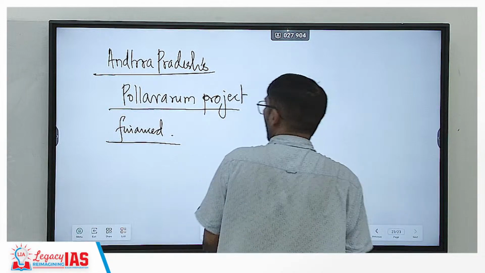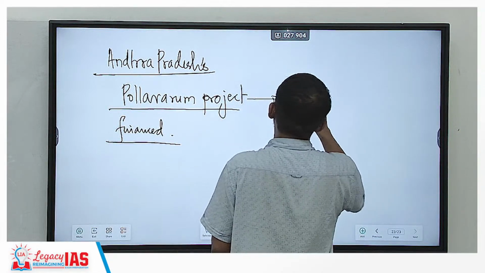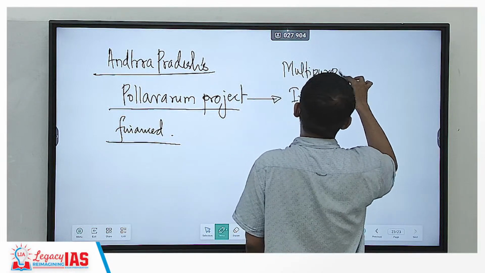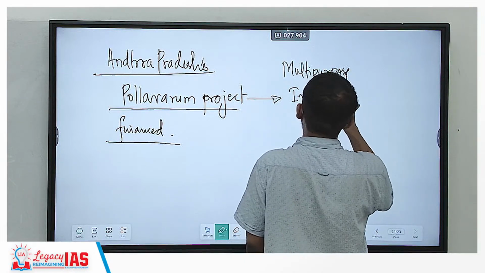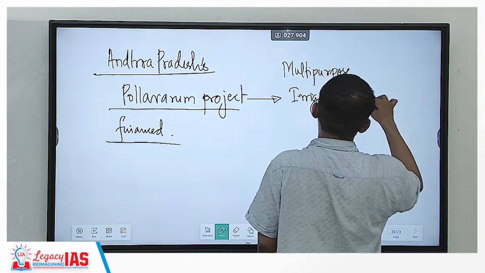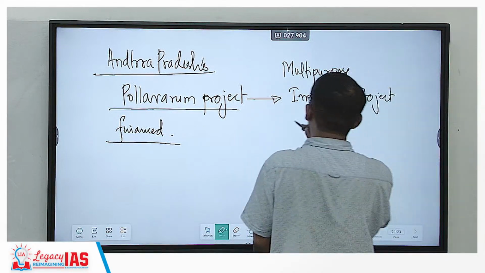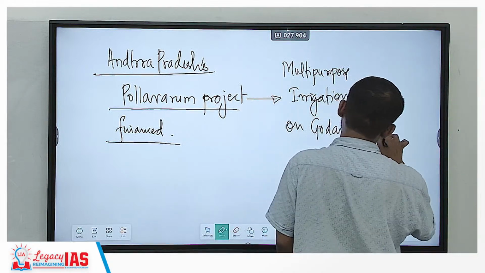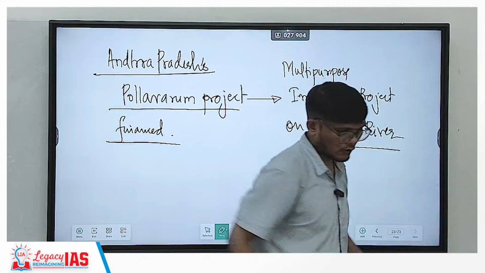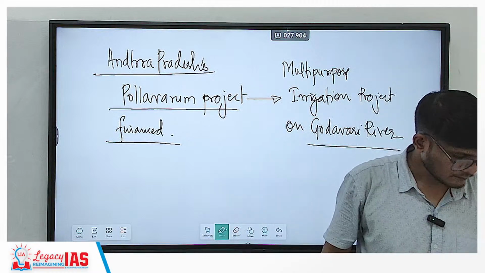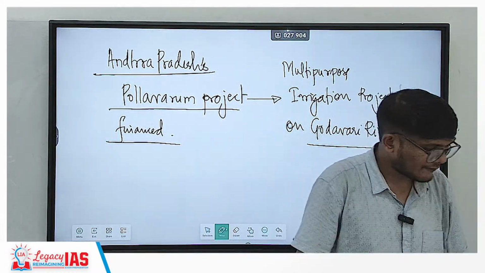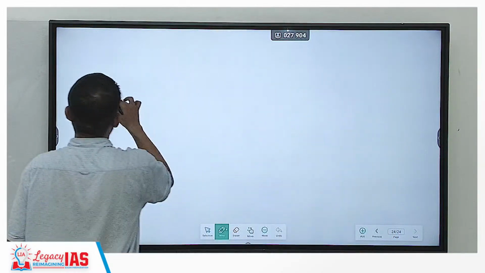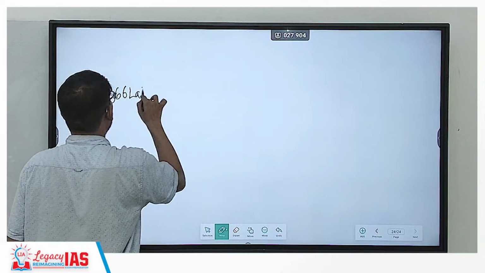What is this Polavaram project? This Polavaram project is basically a multi-purpose irrigation project on the Godavari River. Now, so limits have been increased. Special emphasis has been given to rural development, with 2.66 lakh crore.